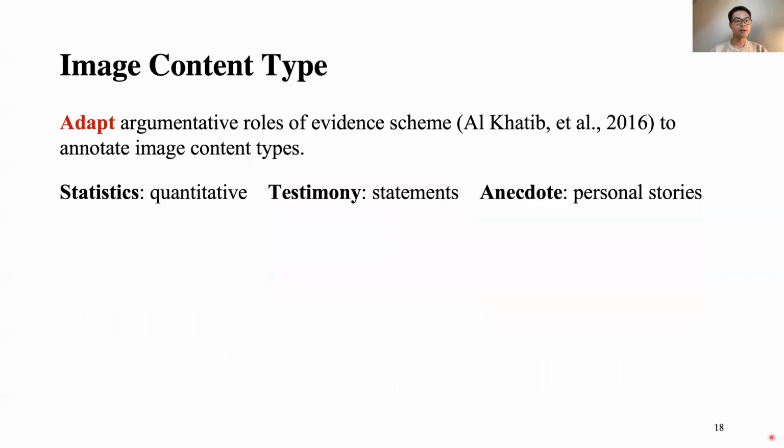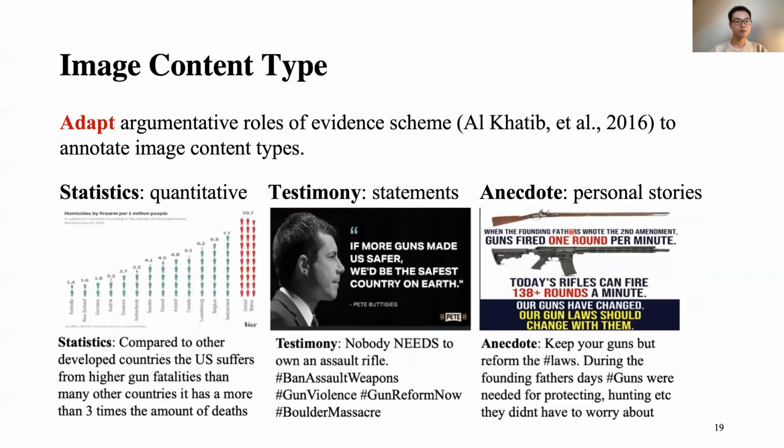The third dimension is image content type, which analyzes what kind of images are used to persuade the audience. So we adapt the argumentative types of evidence scheme in the HATIP work to annotate the image content types. It has three labels: statistic, testimony, and anecdote. For the statistic, this example shows that the image has a figure with quantitative results that persuade the audience to believe the statement in the text.